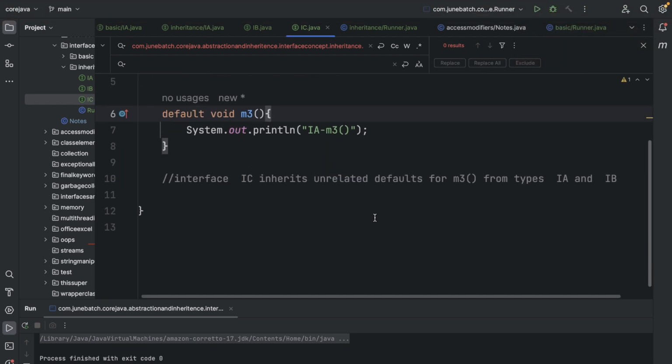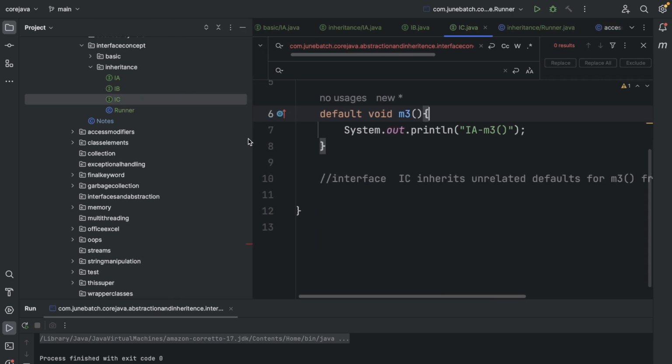So 7% battery, and that's it. We have covered almost everything.